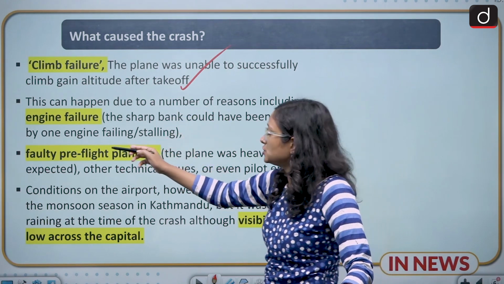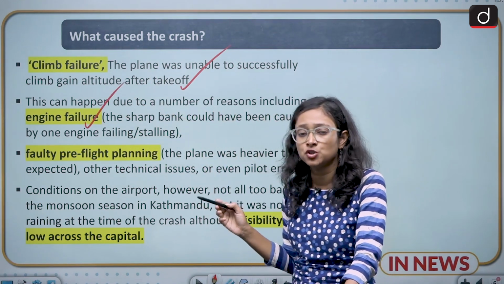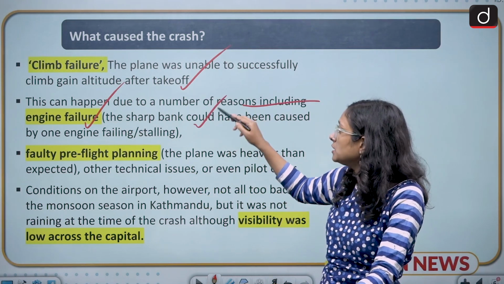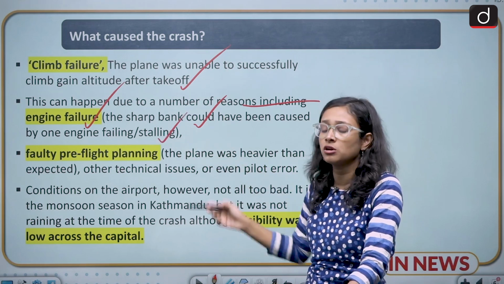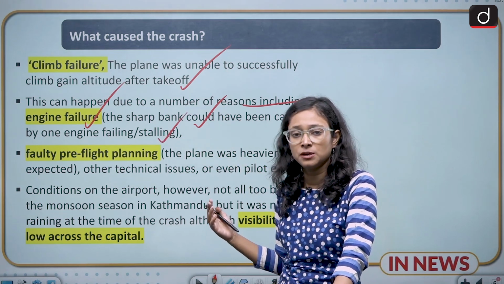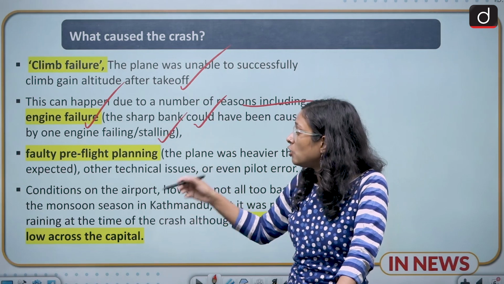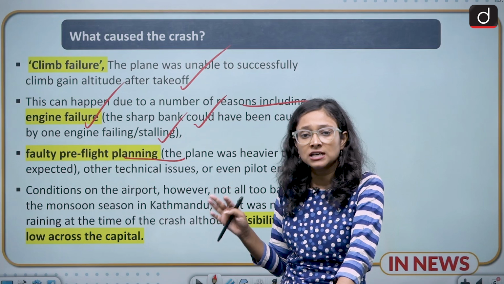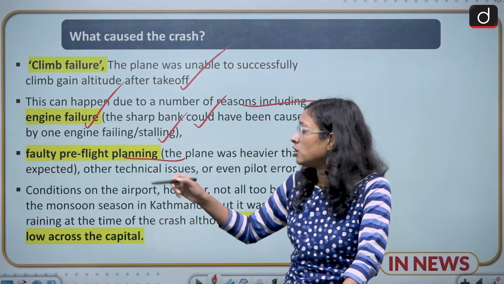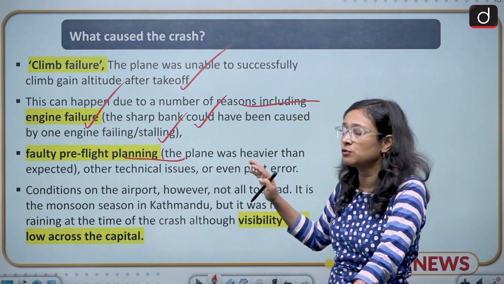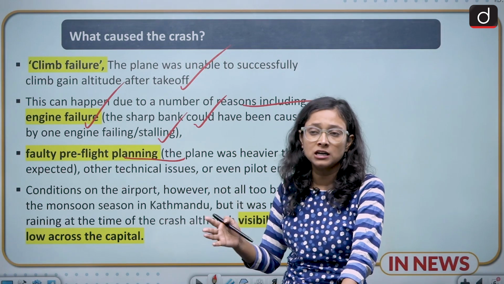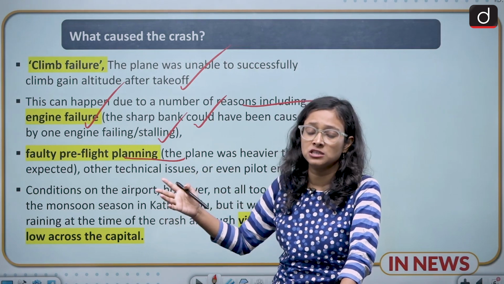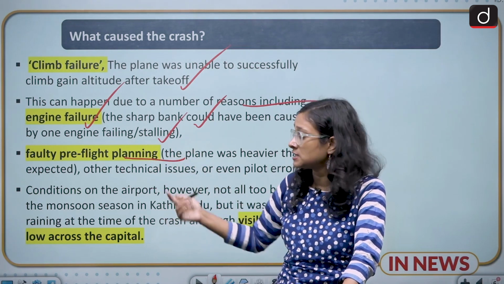Again we have engine failure. There can be chances of engine failure, and this can happen due to a number of reasons, including the sharp bank could have been caused by one engine failing, stalling. So there can be chances that one of the engines has failed. Then faulty pre-flight planning. Whenever the flight is prepared, there are chances that there can be faulty pre-flight planning and an error by the pilot. We are not telling the definite reasons, but we are telling that these are the potential reasons which can lead to such tragic incidents.